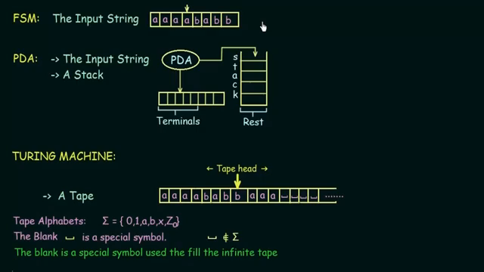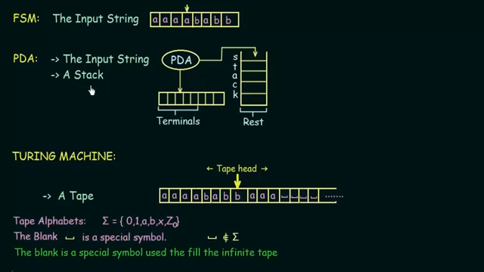The class of languages accepted by finite state machines are the regular languages, and we already saw what those regular languages are. And coming to push-down automata, the data structure that we had was the input string, and apart from the input string, we had a stack. So what made the push-down automata different from finite state machines was the presence of a stack.